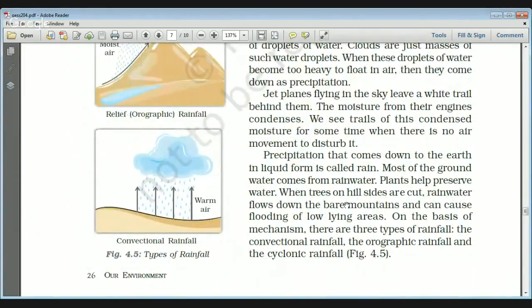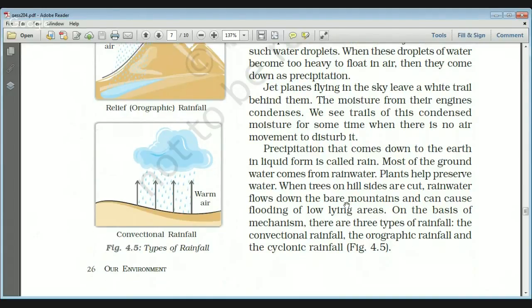You might have seen that whenever jet planes fly in the sky, they leave a white trail behind them. The reason is that the moisture from the engine condenses, and we actually see the trails of this condensed moisture, sometimes whenever there is no air movement to disturb it.